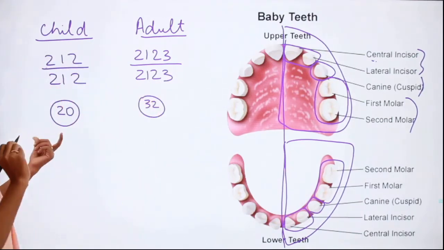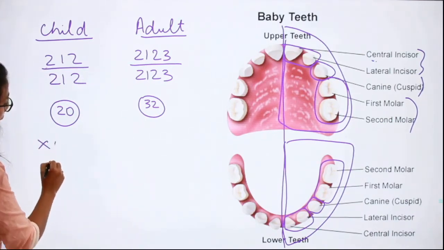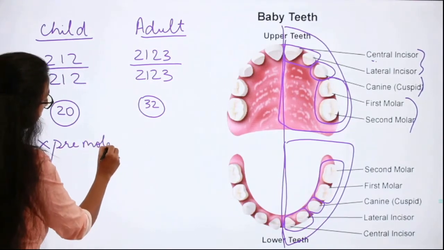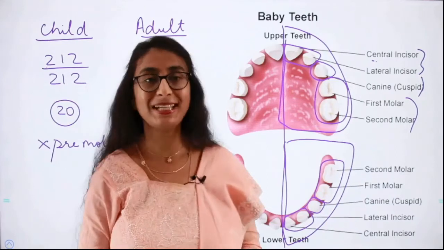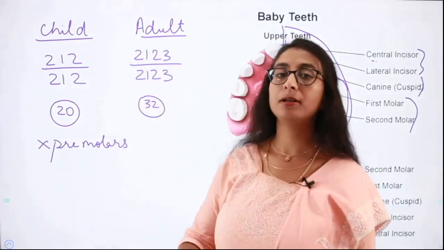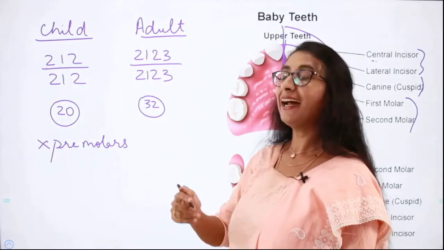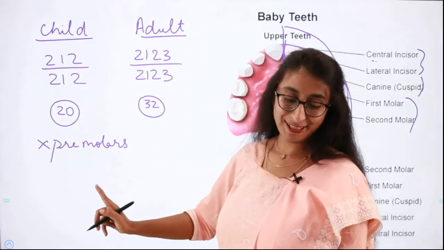And here always keep this in mind, children do not have premolars. Always keep the dental formula and the number of teeth in mind. Do not forget it. And also always remember that children do not have premolars.